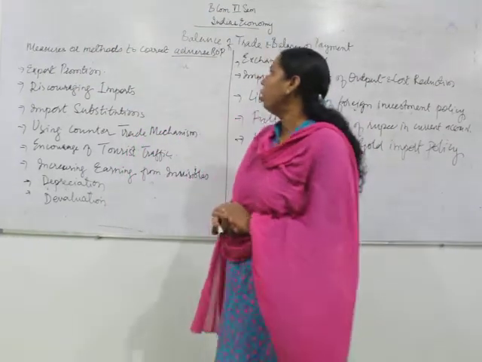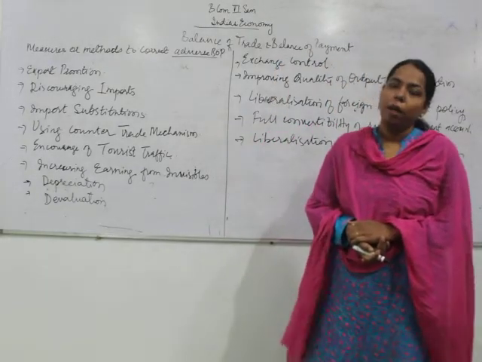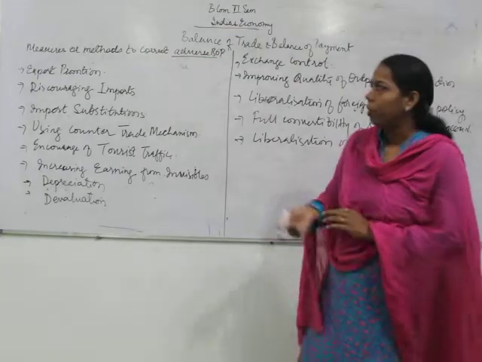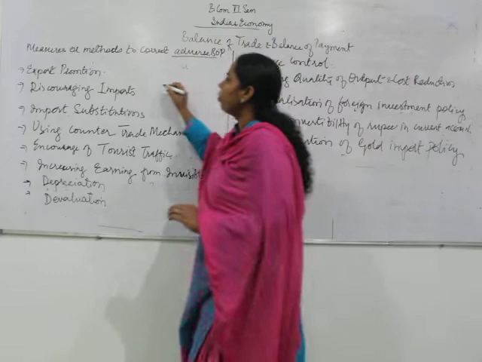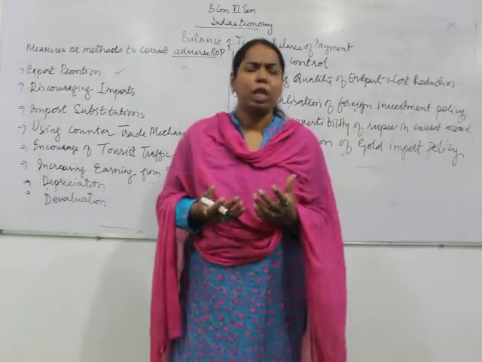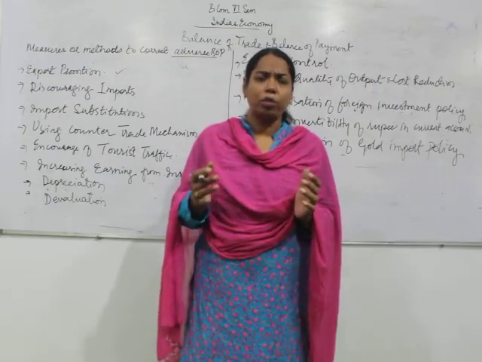Discussed in this video are the measures or methods taken by the government to correct the disequilibrium in the balance of payment, or correct the adverse balance of payment position. The first one is export promotion. Export is one of the important ingredients for improving the balance of payment position.